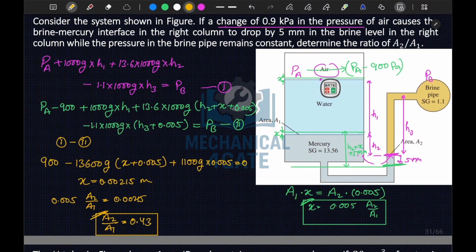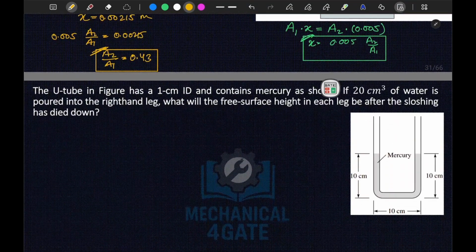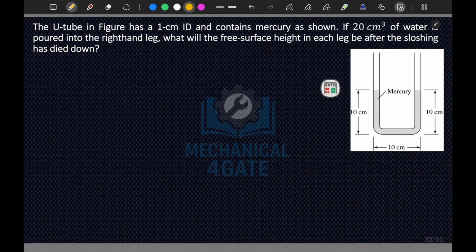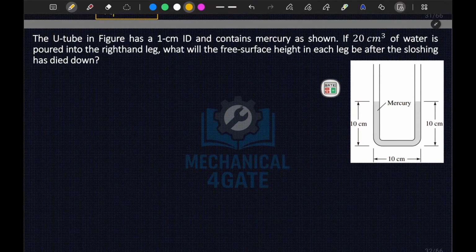Now let's move to the next question. In this question, the U-tube in the figure has a 1 centimeter ID and contains mercury, as shown in the figure. If 20 centimeter cube of water is poured into the right hand leg, what will the free surface height in each leg be after the sloshing has died down?